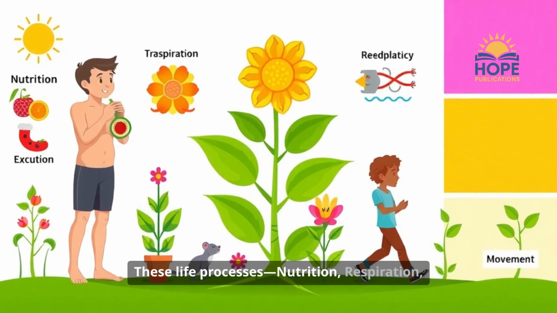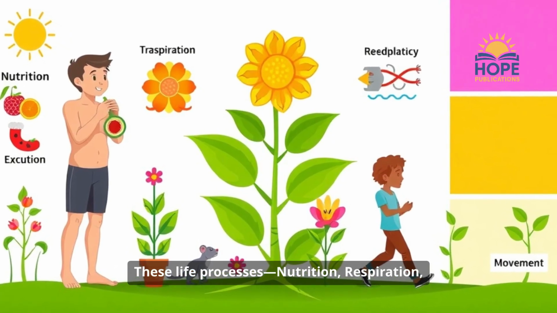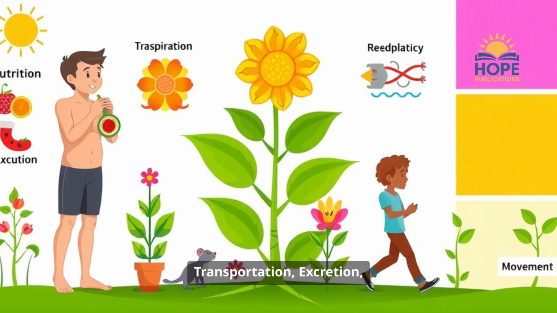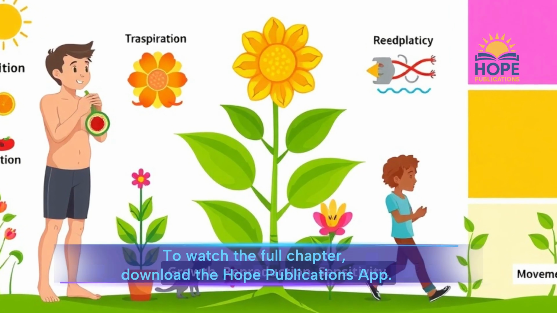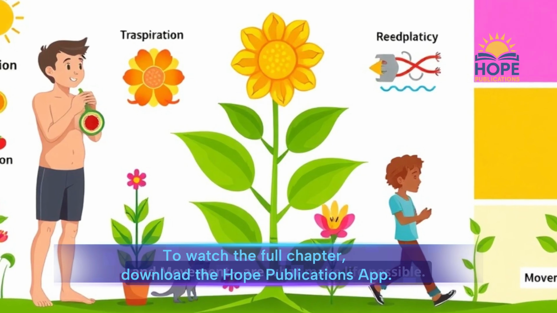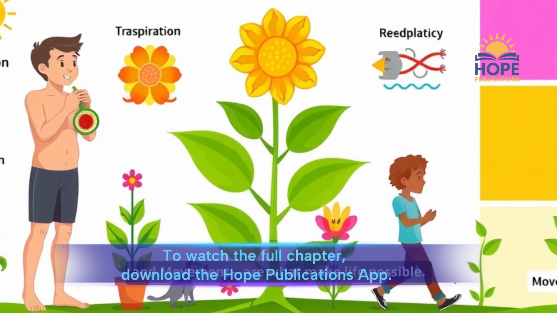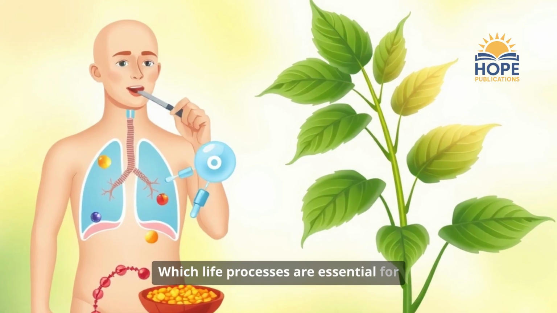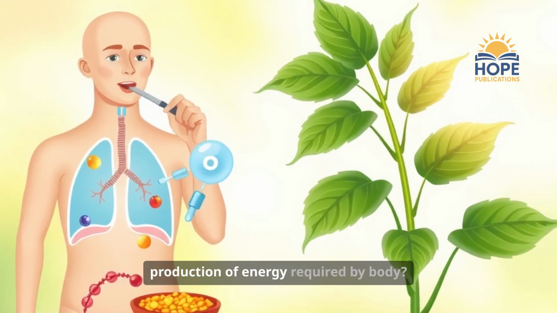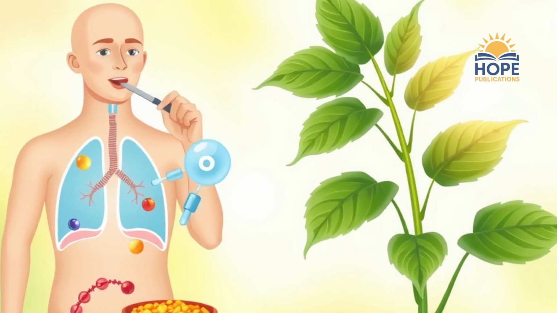These life processes: nutrition, respiration, transportation, excretion, growth, reproduction, sensitivity, and movement are what make life possible. 2. Which life processes are essential for production of energy required by body?